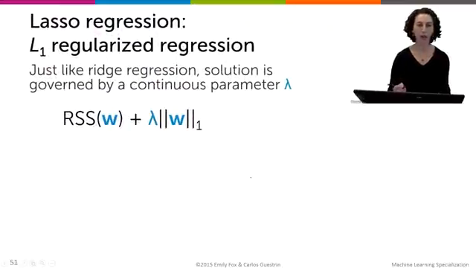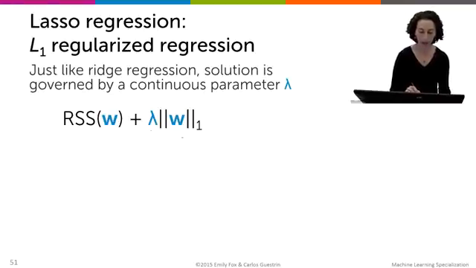So just like in ridge regression, lasso is governed by a tuning parameter, lambda, that controls how much we're favoring sparsity of our solutions relative to the fit on our training data. And just to be clear, here we see that when we're doing our feature selection task, we're searching over a continuous space, the space of lambda values. Lambda is governing the sparsity of the solution, and that's in contrast to, for example, the all subsets or greedy approaches, where we talked about searching over a discrete set of possible solutions. So it's really a fundamentally different approach to doing feature selection.